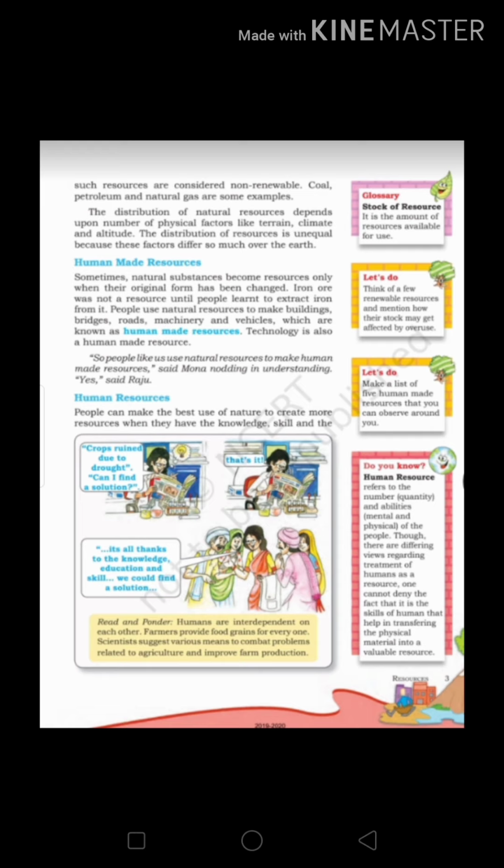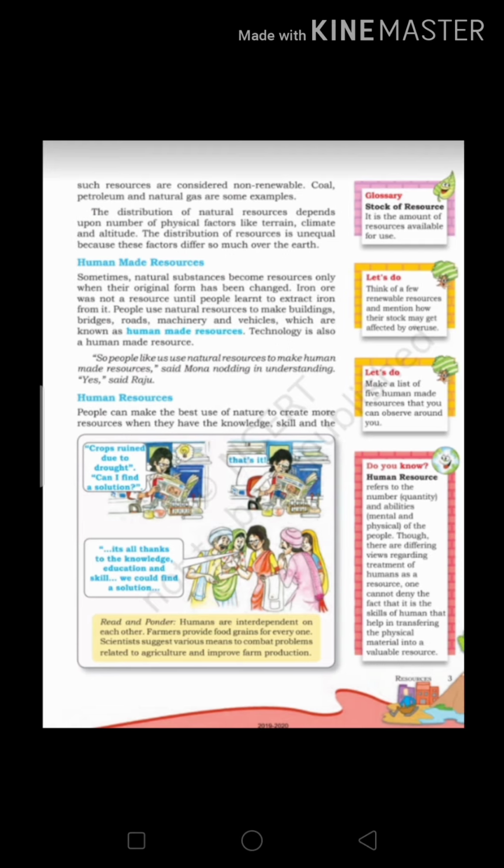Now the distribution of natural resources depends upon a number of physical factors like terrain, climate, altitude. So the distribution of these resources depends upon these factors, that is the terrain, climate and altitude. The distribution of resources is unequal because these factors differ, that's why the distribution of resources is unequal. Now the next is human-made resources.